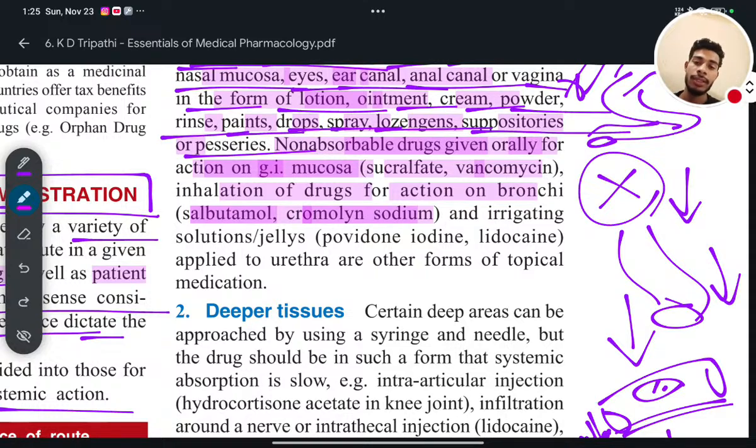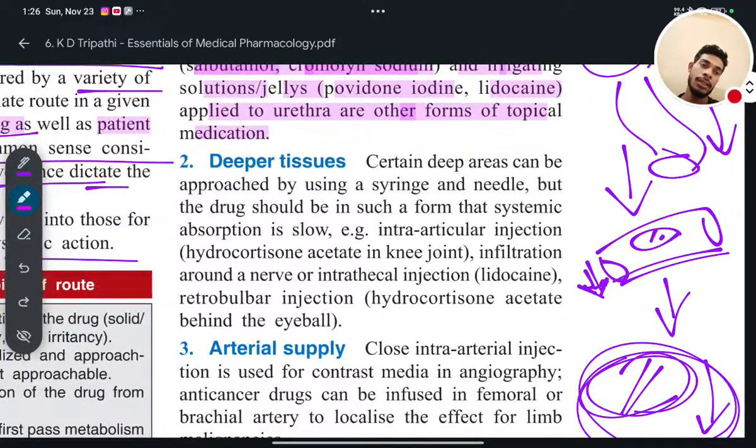These are directly given through inhalation by using spray, nasal spray. And irrigating solutions, jellies like povidone, lidocaine applied on the urethra are other forms of topical medications. So these are the drugs which are used locally on the specific or desired area.